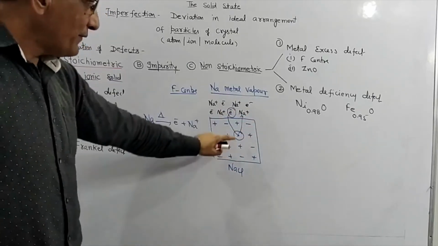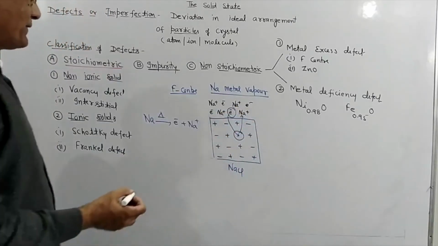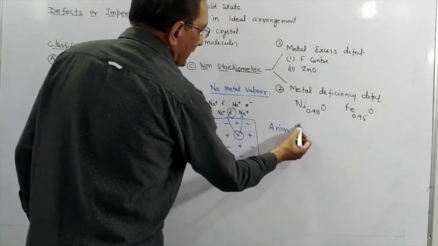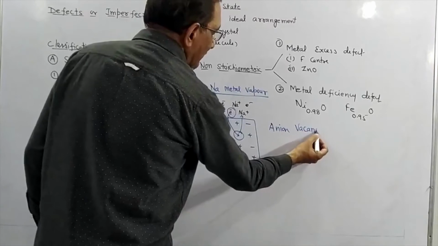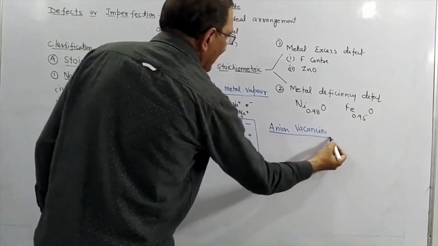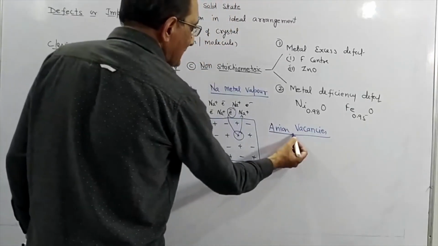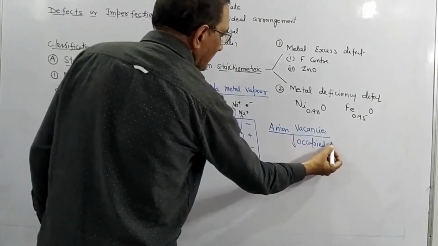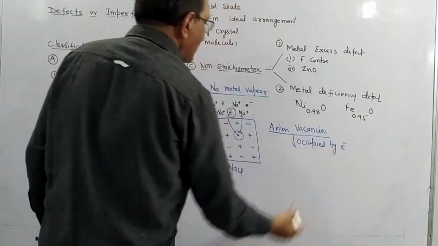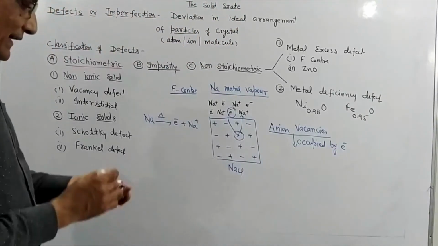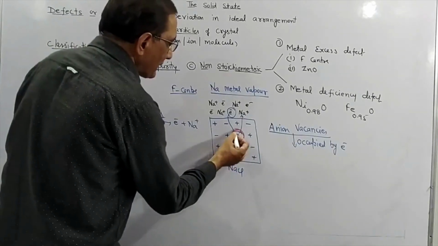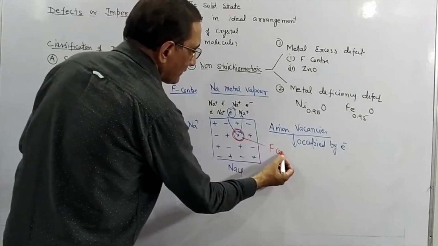If the anion moves out, there will be anion vacancies, and to maintain the charge, the anion vacancies are occupied by electrons. These electrons present in anion vacancies are called the F center.